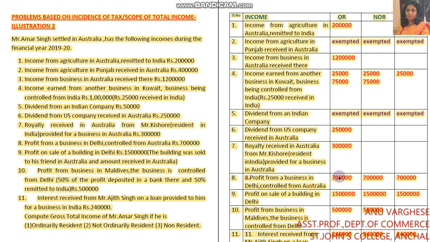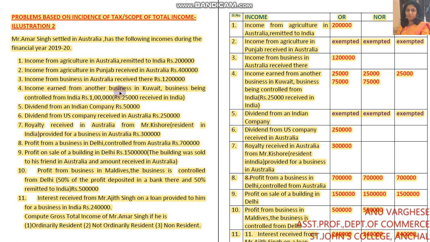Okay, now let us read the question. Mr. Amar Singh, settled in Australia, has the following incomes during the financial year 2019-20. Income from agriculture in Australia, remitted to India, rupees 2 lakhs. Income from agriculture in Punjab, received in Australia, rupees 4 lakhs. Income from business in Australia, received there, rupees 12 lakhs.